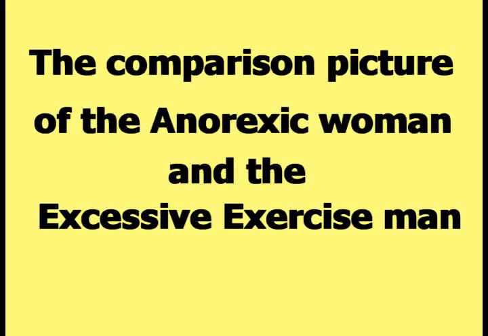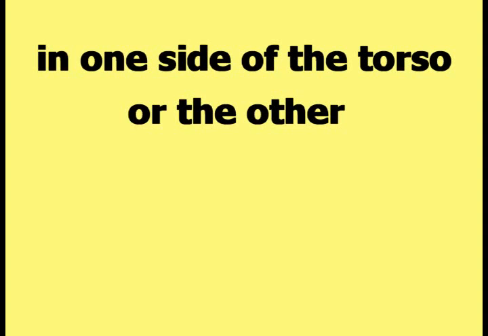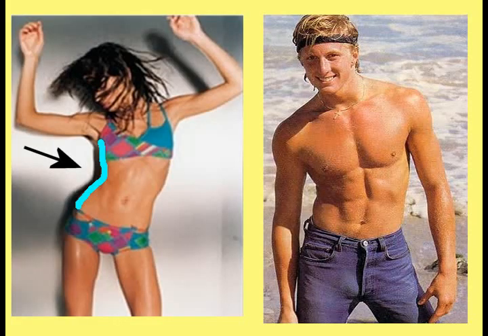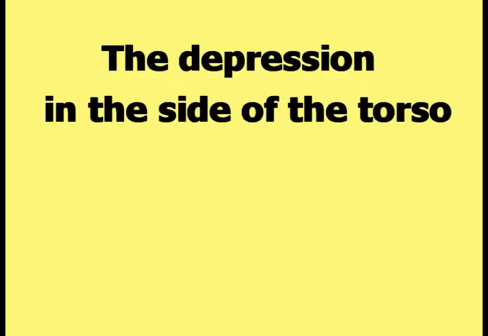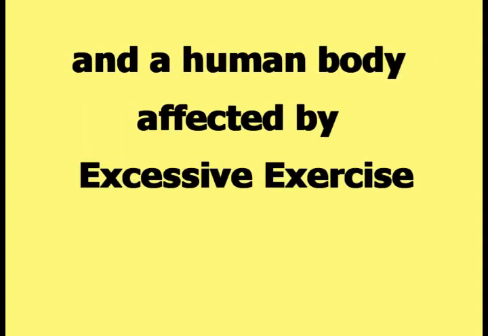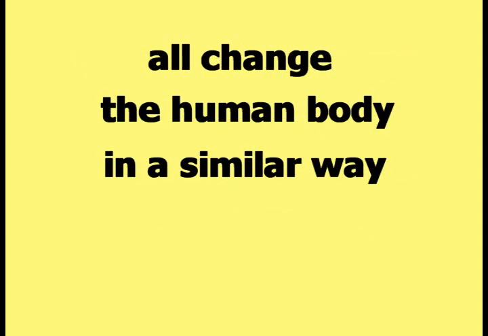The comparison picture of the anorexic woman and the excessive exercise man corroborates the claim that a large depression in one side of the torso or the other is the most obvious identifying characteristic of an anorexic. The depression in the side of the torso of the anorexic woman is much larger than the depression in the side of the excessive exercise man. The depression in the side of the torso is the main difference between a human body affected by anorexia and a human body affected by excessive exercise, masturbation, or any of the other activities that, according to Happeh Theory, all change the human body in a similar way.